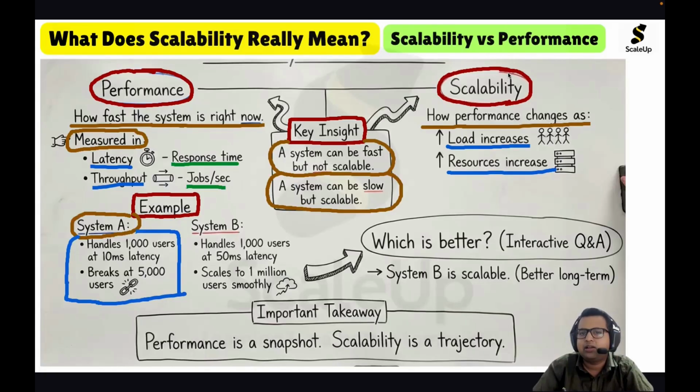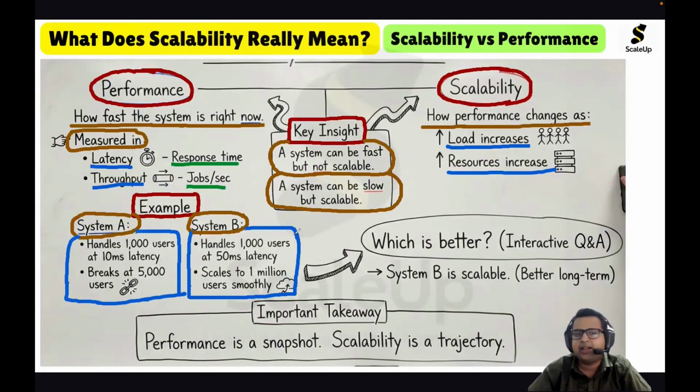On the other hand, we can have a system B which handles 1000 users at 50 millisecond latency, and it can scale to 1 million users smoothly. So here the latency is more. System B is slow compared to system A, but it is scalable because it can handle 1 million users. System A is fast, but not scalable. Once the system got 5000 users, it started breaking down.